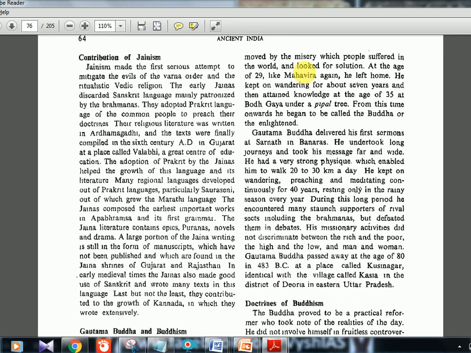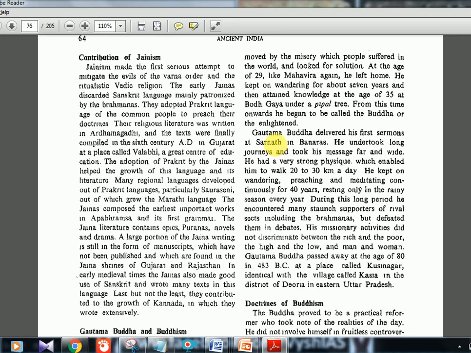Mahavira left at the age of 30, and around the age of 35, Buddha attained enlightenment under the peepal tree in Bodh Gaya. These are all important. UPSC has asked multiple times things like where he attained enlightenment. So it's the age of 35. In Mahavira's case, it was the age of 42, where he got enlightenment, that Kaivalya, the term we saw. Then Gautama Buddha delivered his first sermon at Sarnath. There are symbols associated with it. Try to find out the 5 symbols associated with the 5 happenings of Buddha's life.